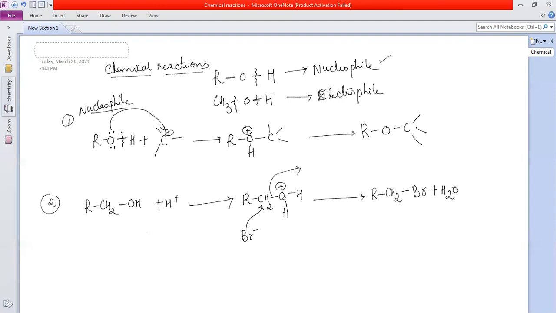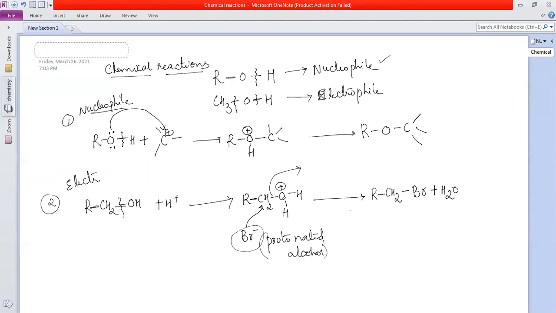So what bond is getting cleaved here? Did you observe? The CH2-O bond, that means this one, the CO bond. So this is an electrophile. The alcohol first gets protonated. This is called protonated alcohol. Then it behaves as an electrophile with a plus charge on it. So Br minus is a nucleophile, and it is attacking this electrophile.